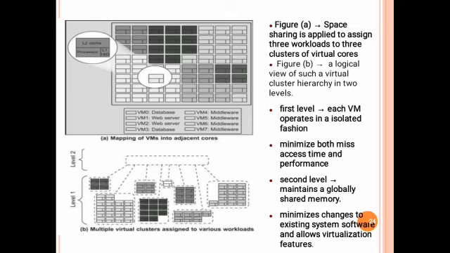In the first level, each virtual machine operates in an isolated fashion. It minimizes the miss access time and improves performance. In the second level, we can maintain the globally shared memory. This second level minimizes the changes to existing system software and allows the virtualization features. That's all about the virtualization of CPU, memory and IO devices. Thank you.